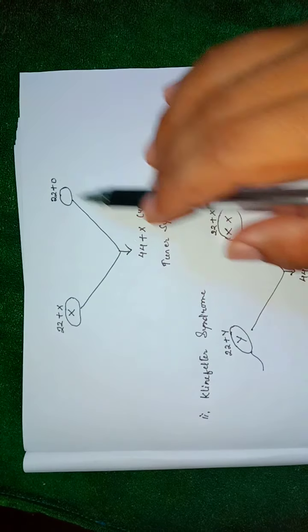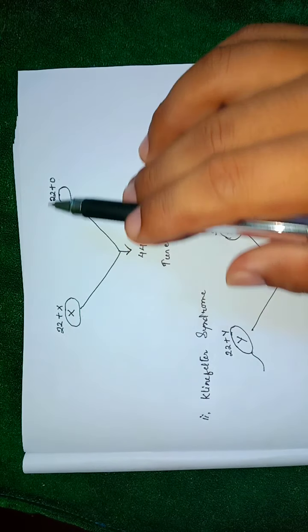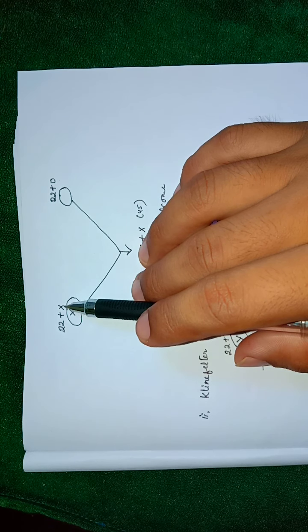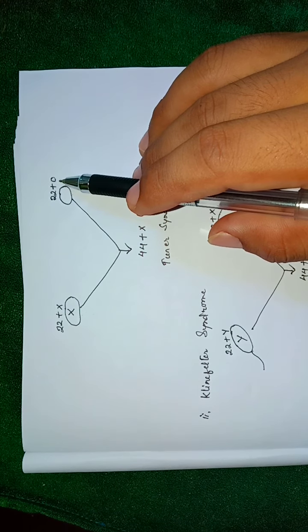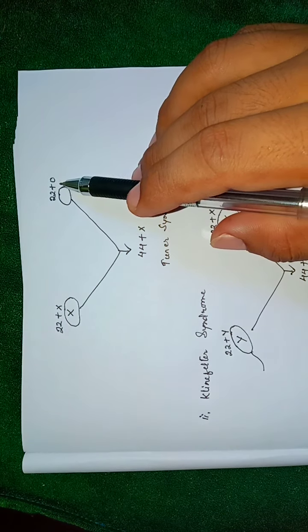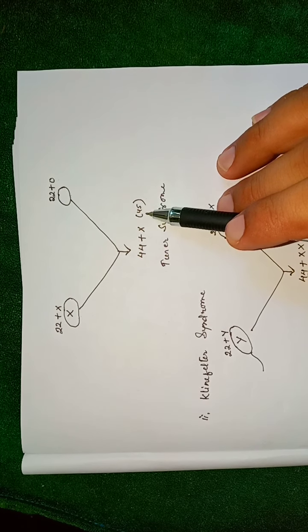So fertilization of this will give rise to 44 plus X, that is 45. So 22 plus 22 means 44, plus X, so 45. The normal one should have one sex chromosome coming from this, so that it becomes 46. But due to absence of one sex chromosome here, it gives rise to 45 chromosomes.